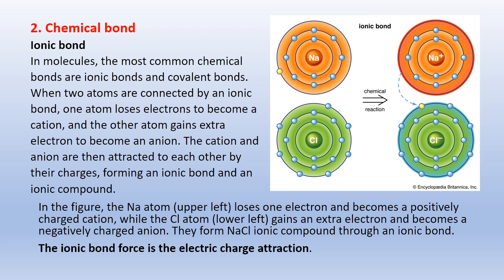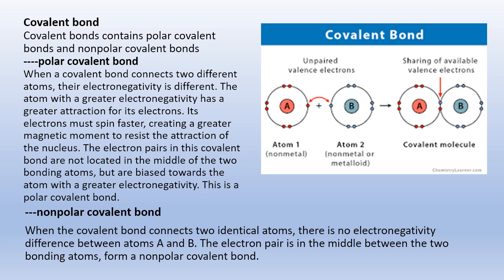In the figure, the sodium atom, upper left, loses 1 electron and becomes a positively charged cation, while the chlorine atom, lower left, gains an extra electron and becomes a negatively charged anion. They form sodium chloride ionic compound through an ionic bond. The ionic bond force is the electric charge attraction. Covalent bond.